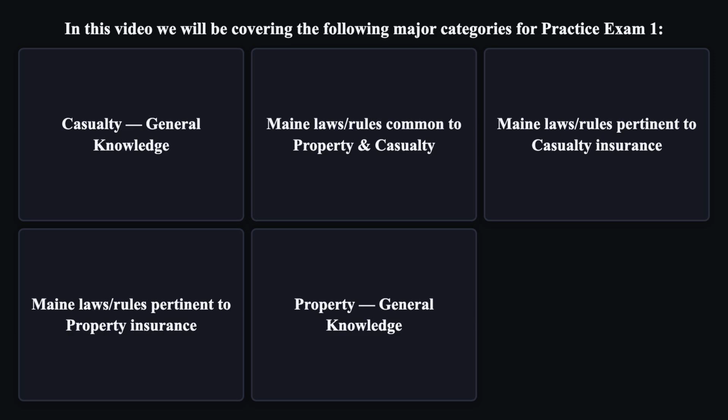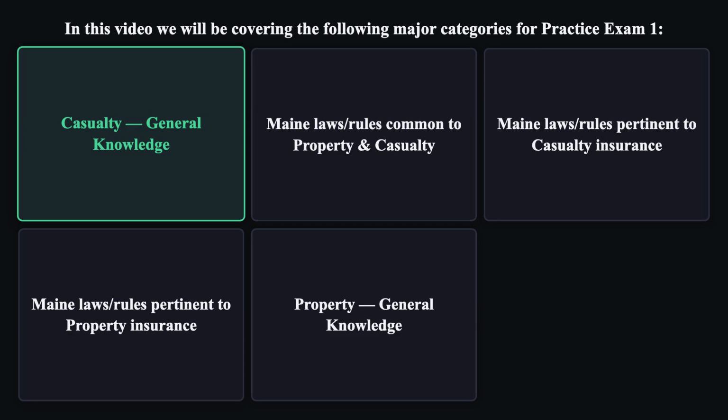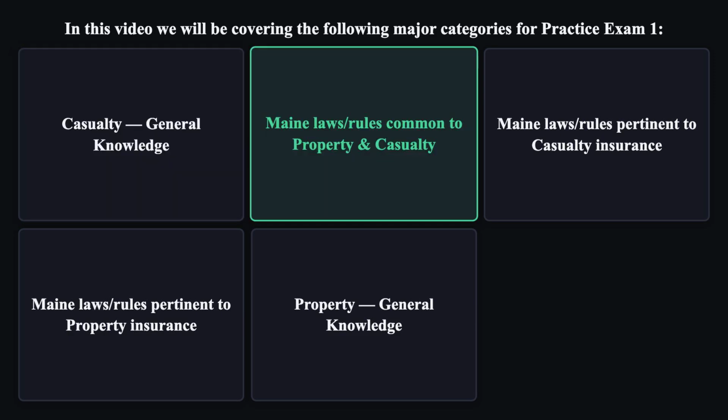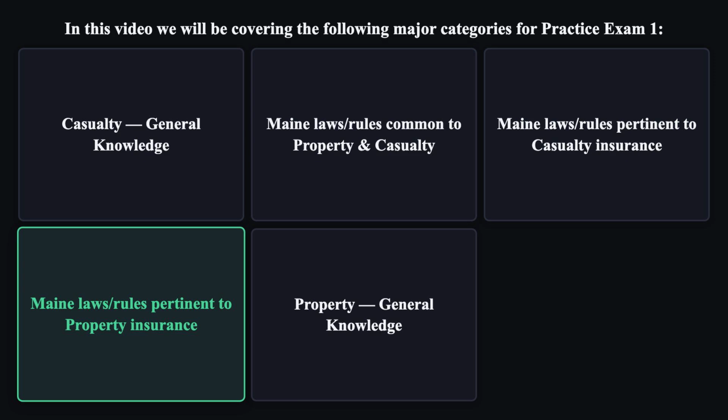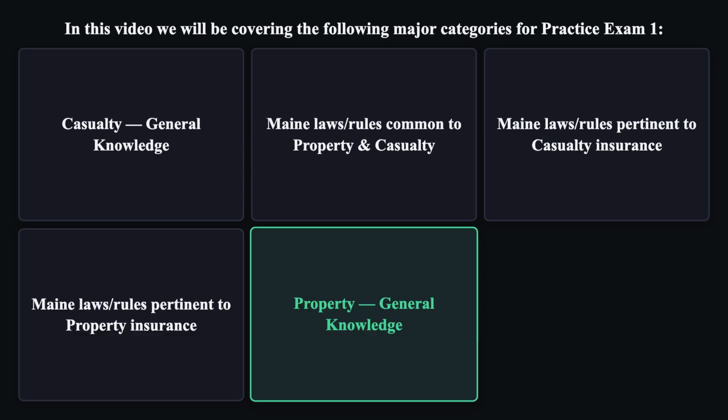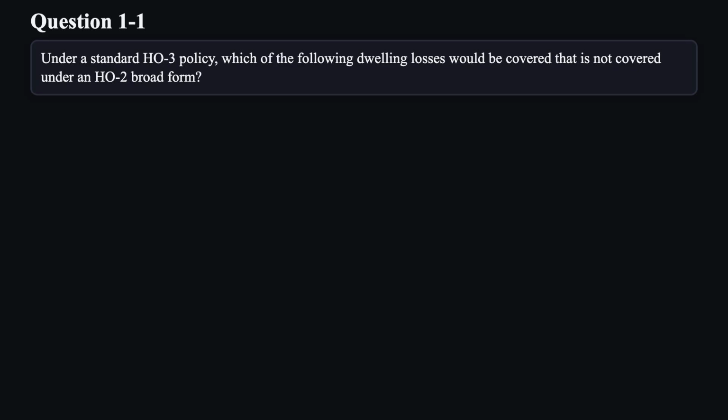In this video, we will be covering the following major categories for Practice Exam 1. Casualty General Knowledge. Maine laws and rules common to property and casualty. Maine laws and rules pertinent to casualty insurance. Maine laws and rules pertinent to property insurance. Property General Knowledge. Let's walk through the format. I'll read each question and its choices. Let's get started. Question 1.